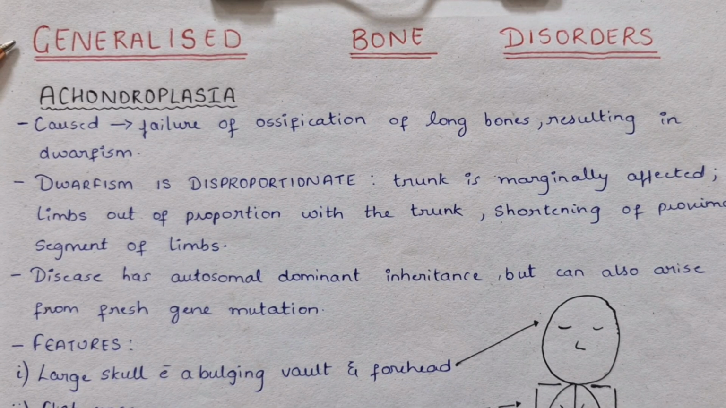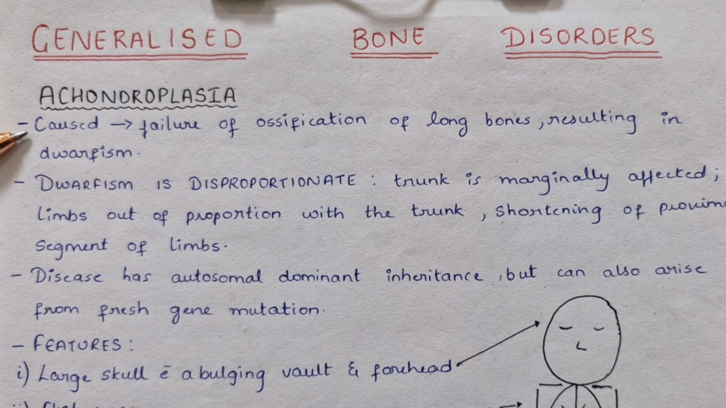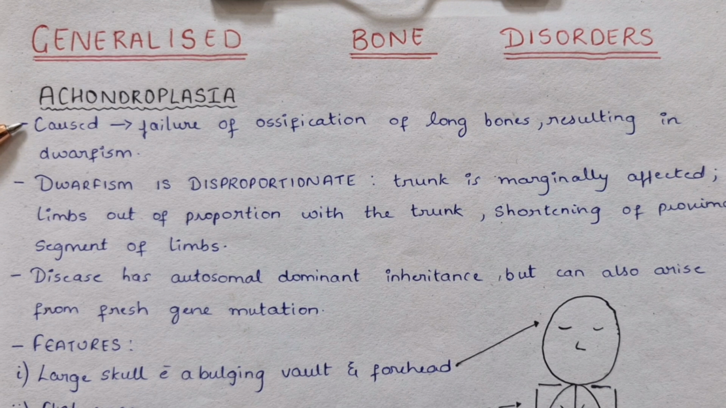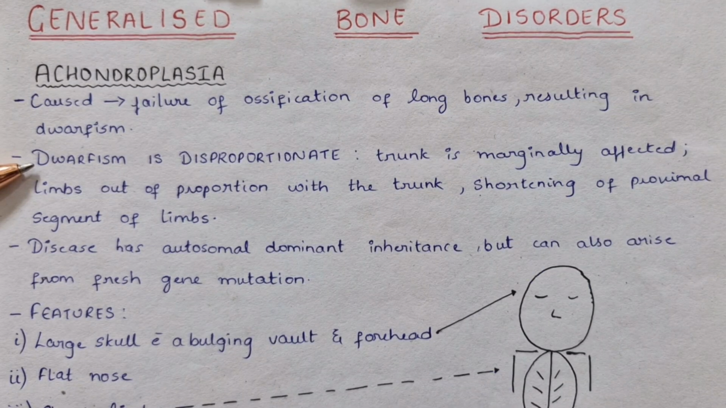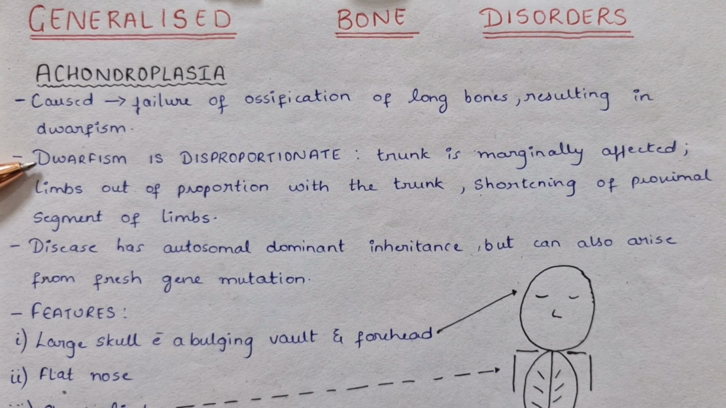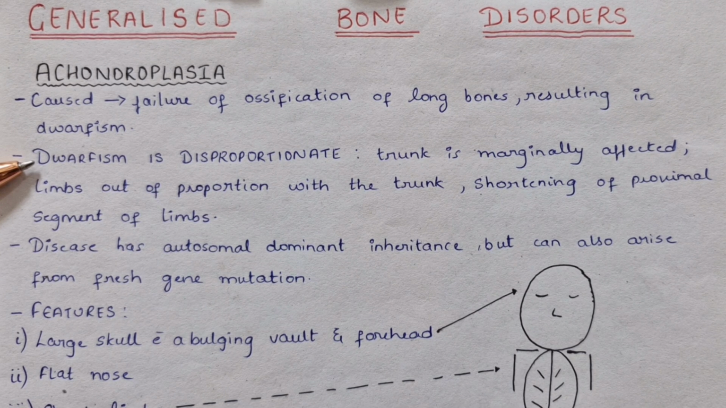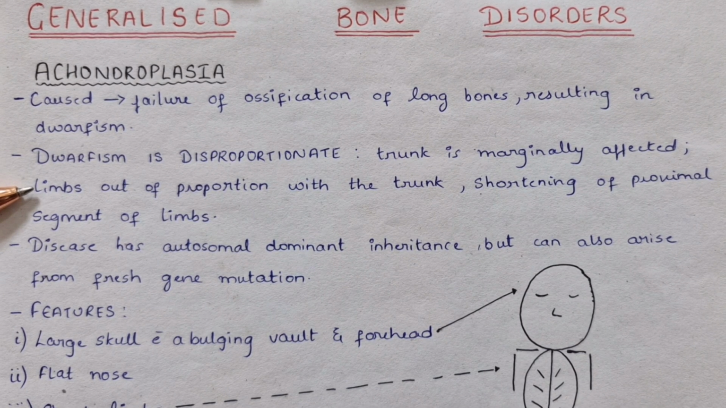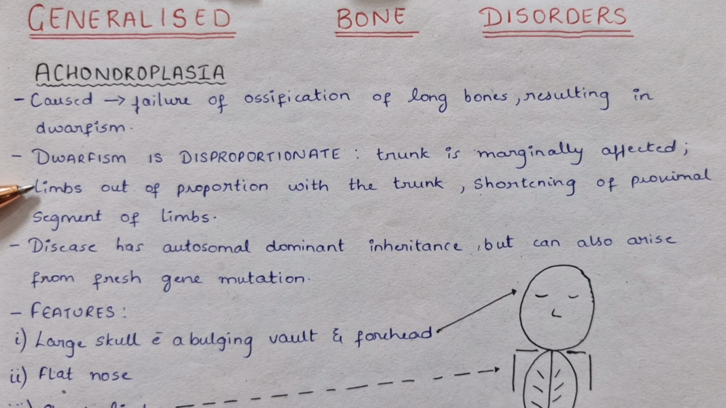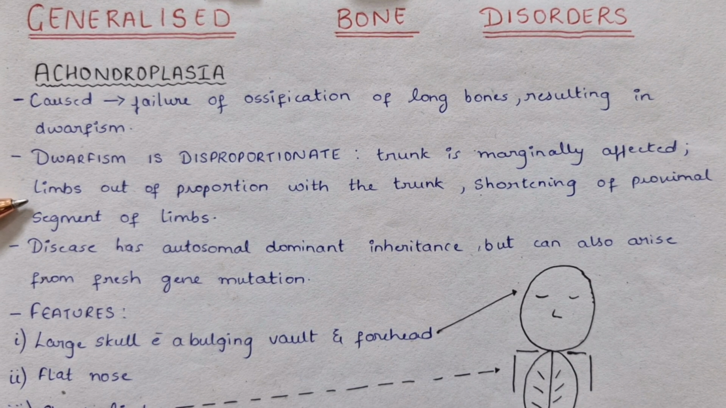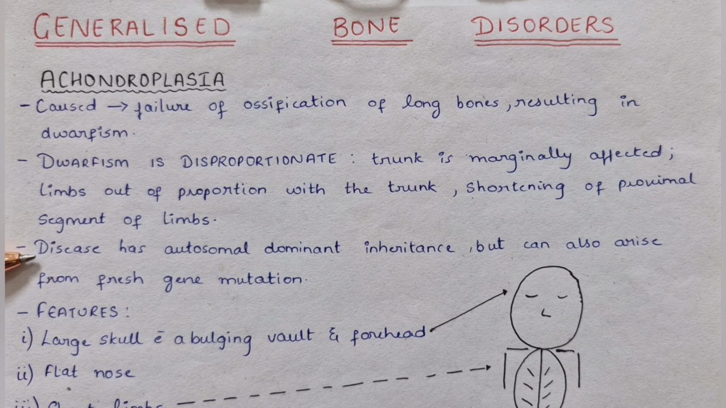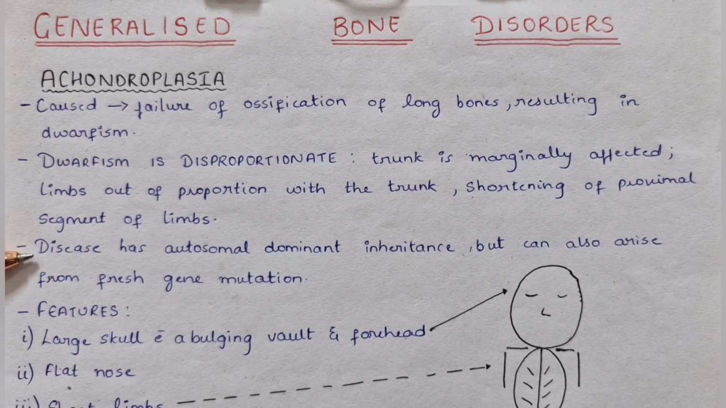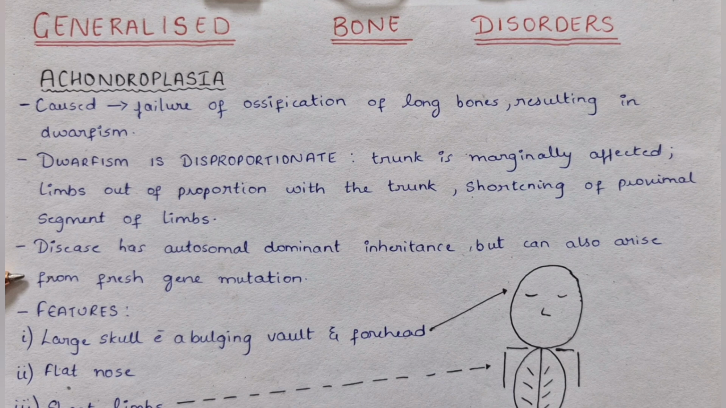Generalized bone disorders. Achondroplasia. Achondroplasia is caused due to failure of ossification of long bones, resulting in dwarfism. Dwarfism is disproportionate, that is, the trunk is marginally affected. The limbs are out of proportion with the trunk, and there is shortening of the proximal segment of limbs. The disease has autosomal dominant inheritance but can also arise from fresh gene mutations.